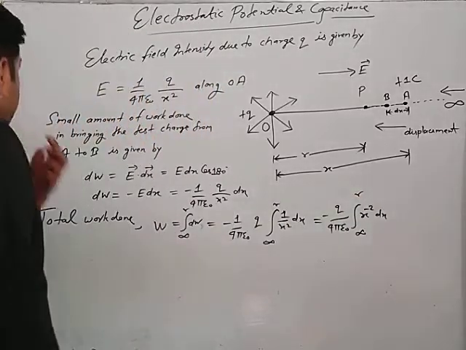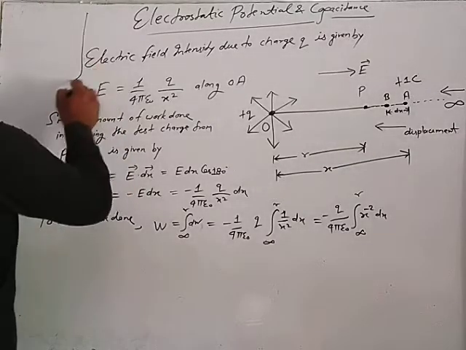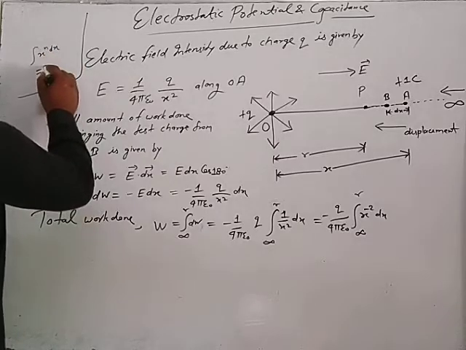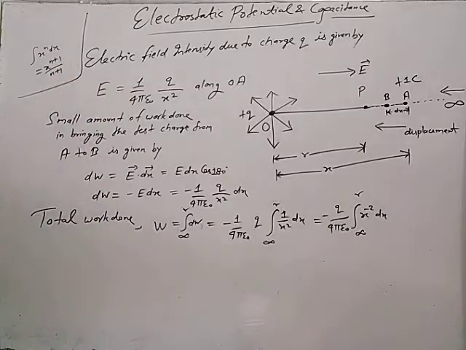The formula concept here is very easy: integration of x power n dx. Always remember, it is x power n plus 1 upon n plus 1. Simple. Whenever integration of x power n is given, then the result is x power n plus 1 divided by n plus 1.